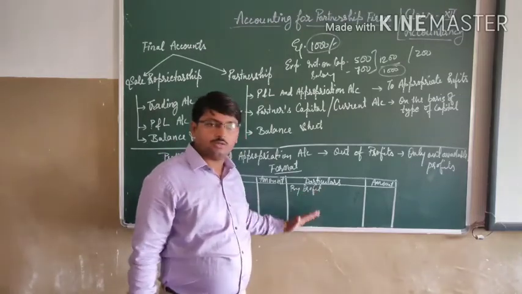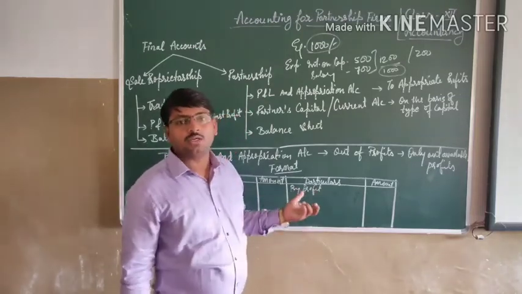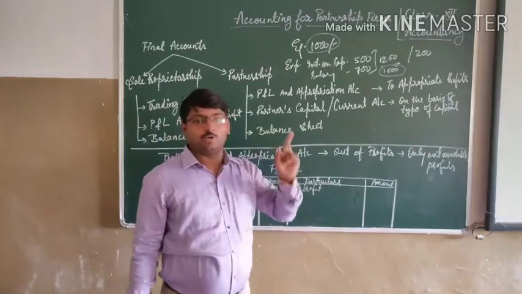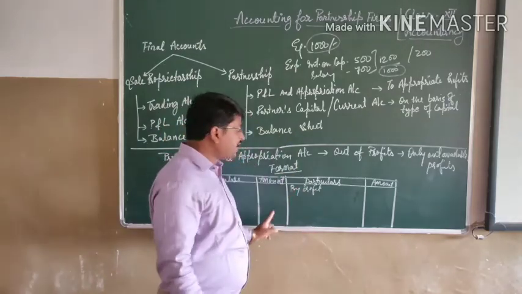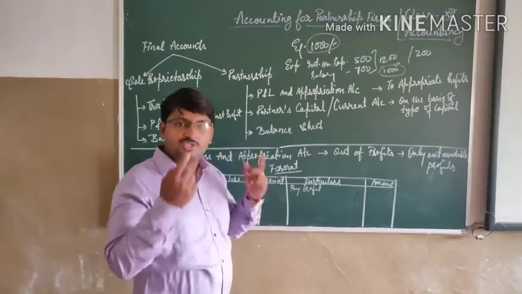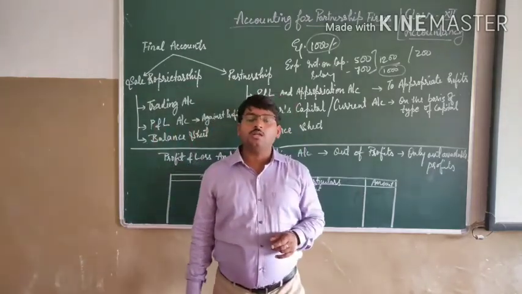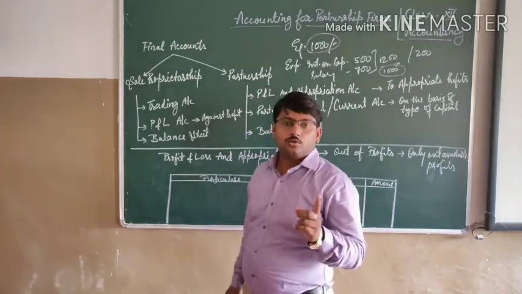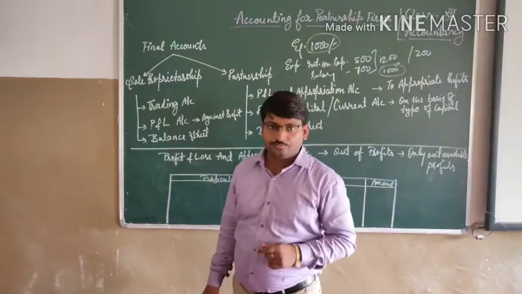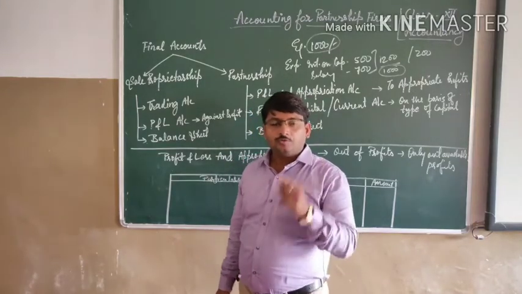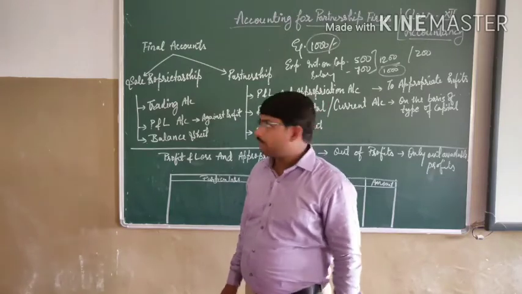In this way you will balance it and will get the another profit, that is the net profit. And that net profit will be divisible among the partners in their profit sharing ratio. Is it okay?